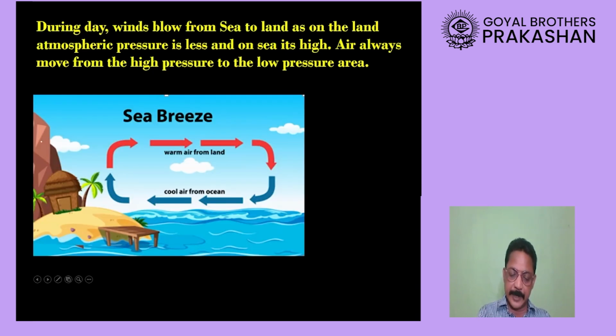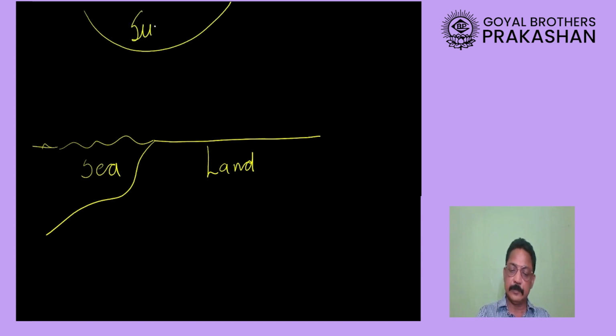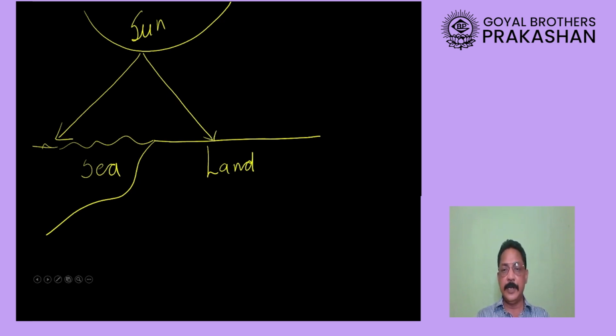Now please remember, suppose this is sea. What I have drawn is sea. Let us say this straight line represents land. So on one side there is sea, other side is land. Now let us say here is the sun. So when the sunlight will fall on sea water and when the sunlight will fall on land, both of them will get heated equally or unequally?